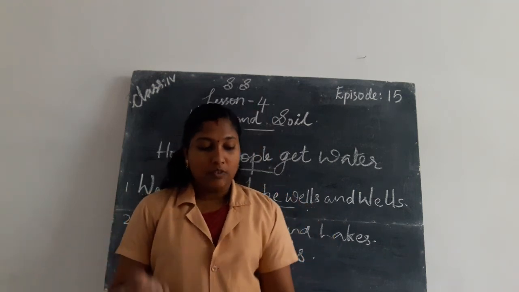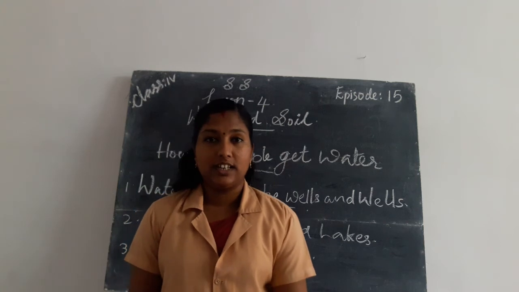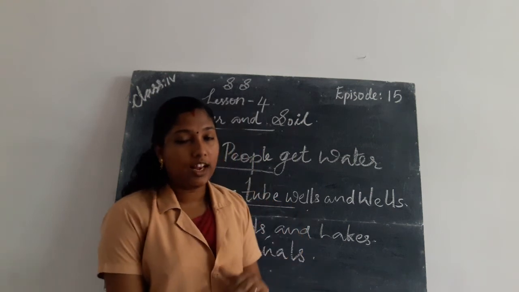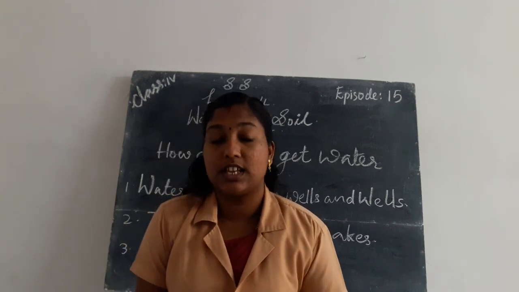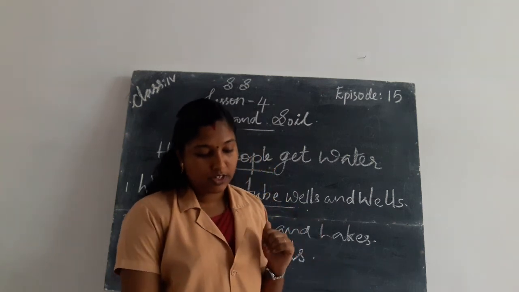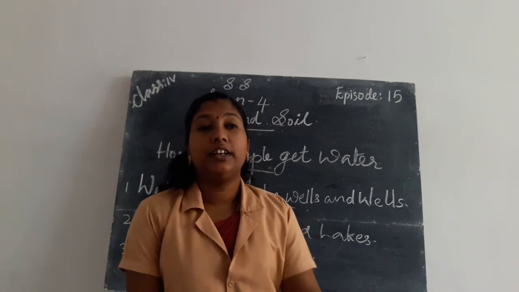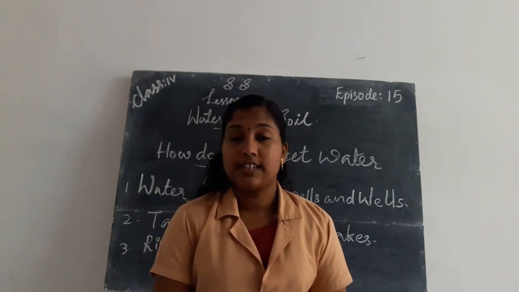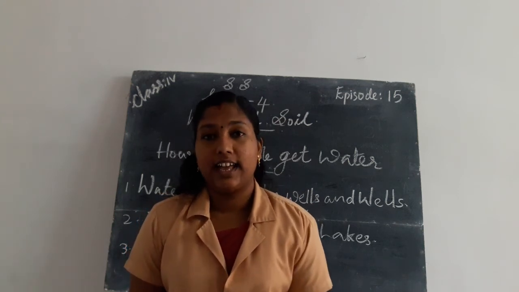Okay. So once again, what all things did we learn today? We learned about water and soil. In the previous chapter we learned that water, soil, air, sunlight, minerals, etc. are inexhaustible resources. Inexhaustible resources are those which will not exhaust due to continuous use. Examples are air, water, soil, minerals, sunlight, etc.